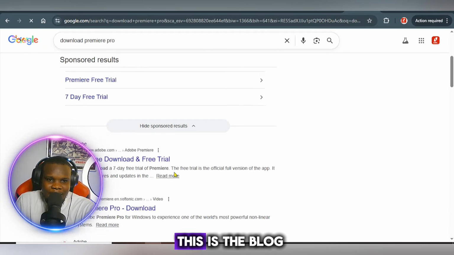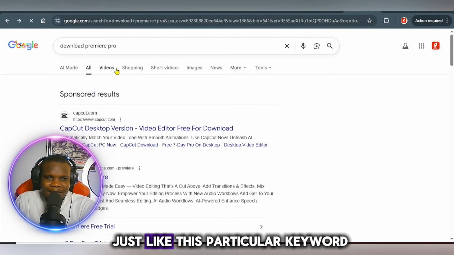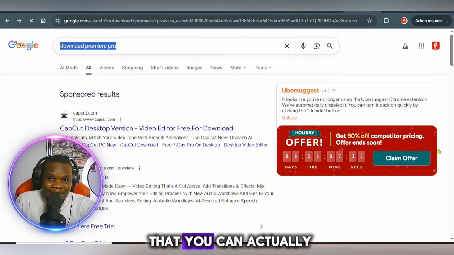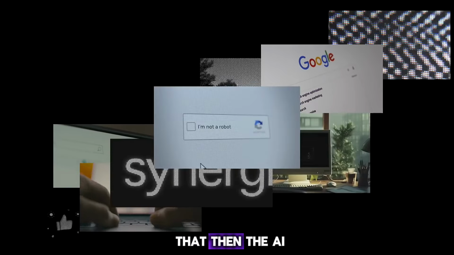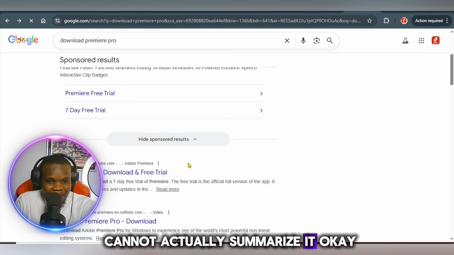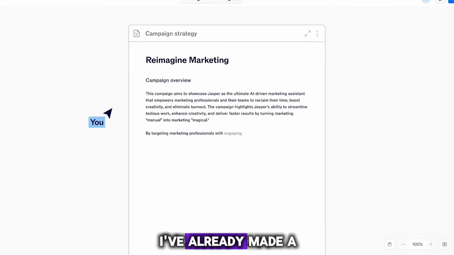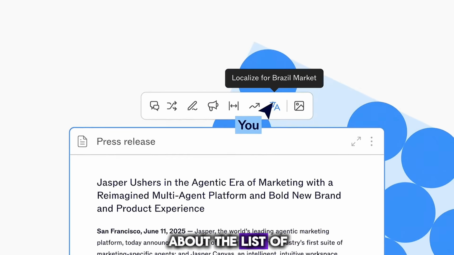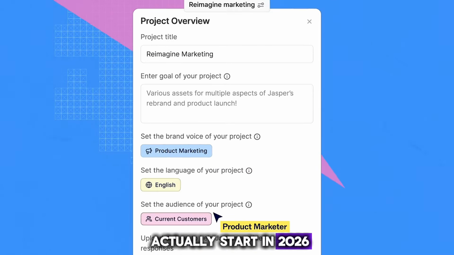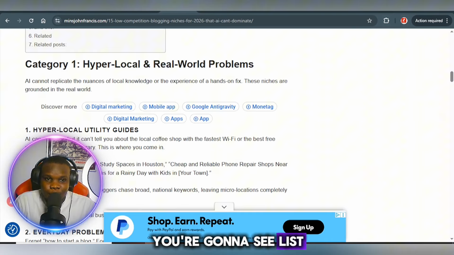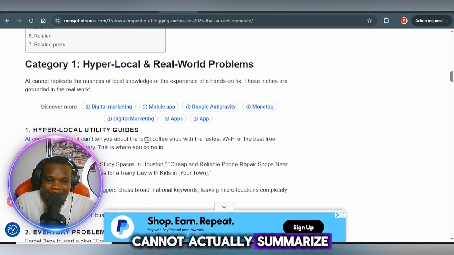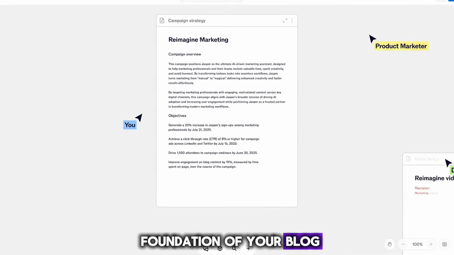You can see this is the blog right here. These are blogs. So just like this particular keyword, there are other keywords that you can type in. When you type those in, the AI cannot actually summarize it, okay? And these keywords are the keywords that beat the search overview. I've already made a detailed post about the list of niches that you can start in 2026 that beat AI, okay? You're going to see a list of niches that AI cannot actually summarize, and this is the foundation of your blog traffic, okay?